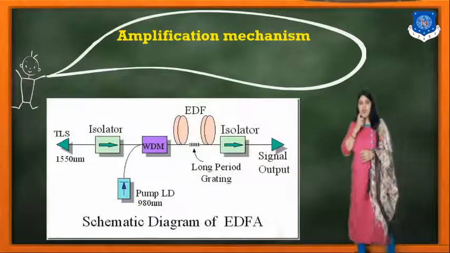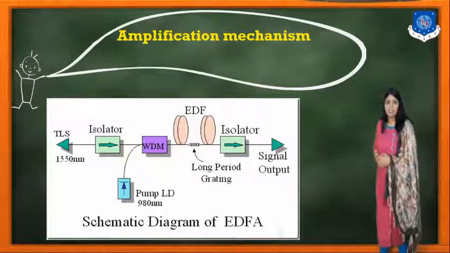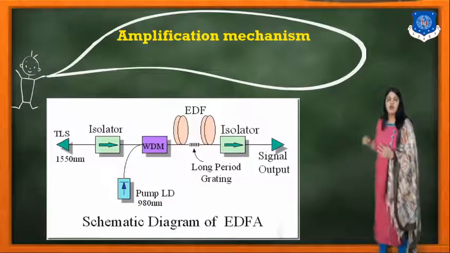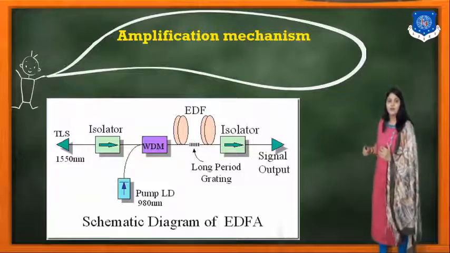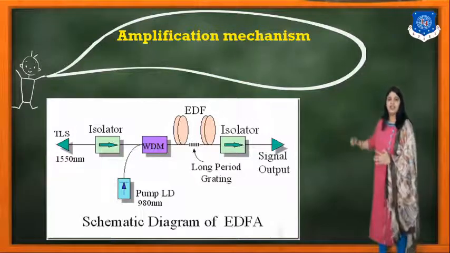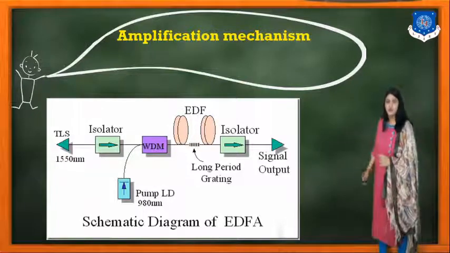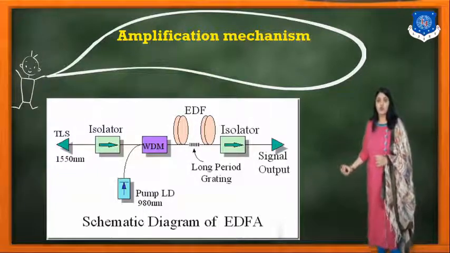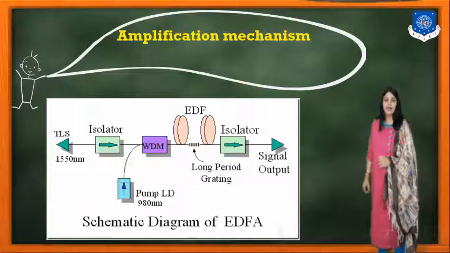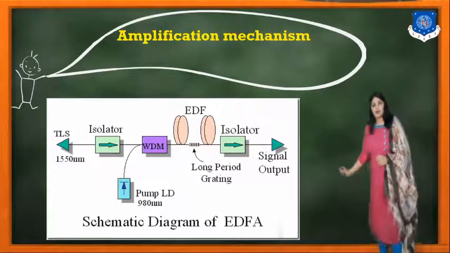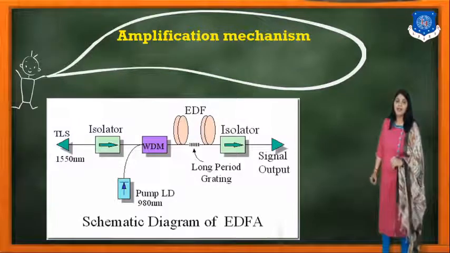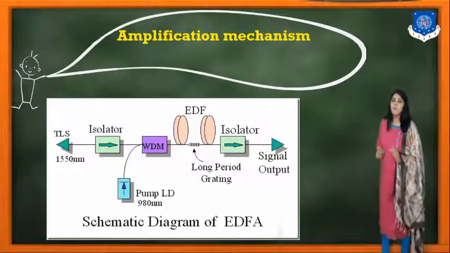Here is the diagram of the EDFA. We can see the input signal passing through the isolator, so the optical signal travels in one direction. The pump source is a laser diode used at 980 nanometer. This pump source is applied to the device through the WDM.